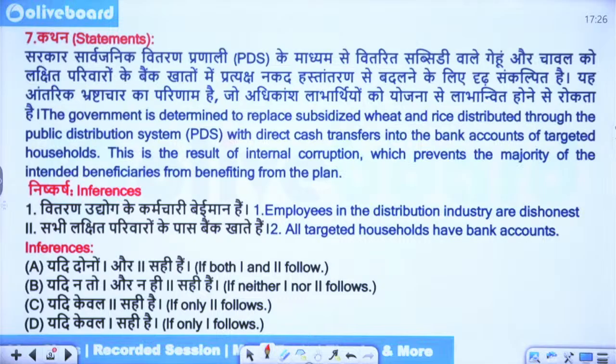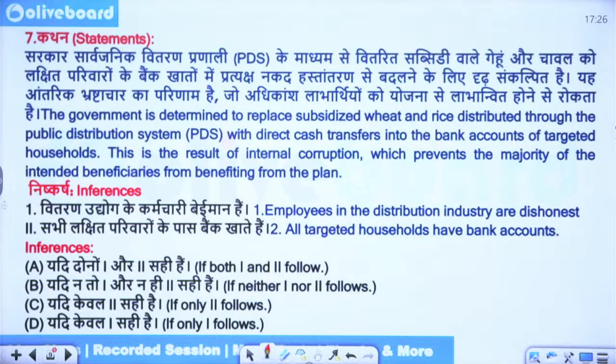The government is determined to replace subsidized wheat and rice distributed through the public distribution system with direct cash transfers into the bank accounts of target households. This is the result of internal corruption which prevents the majority of their intended beneficiaries from benefiting from the plan. Okay. What are the inferences you can draw from this?